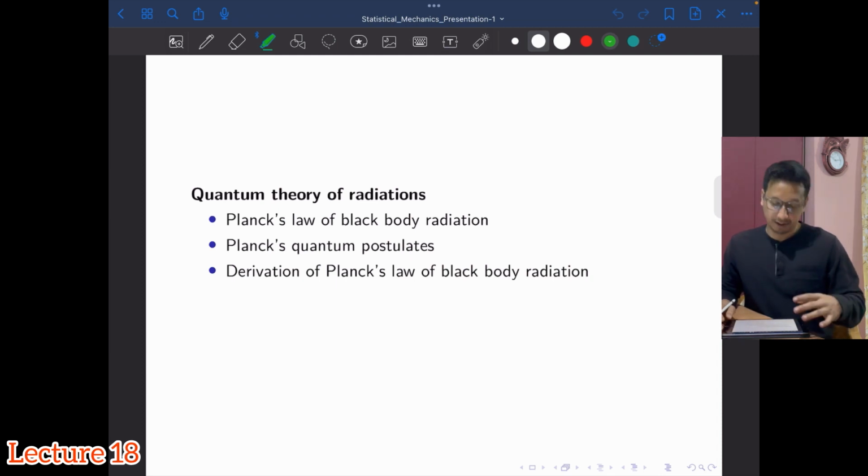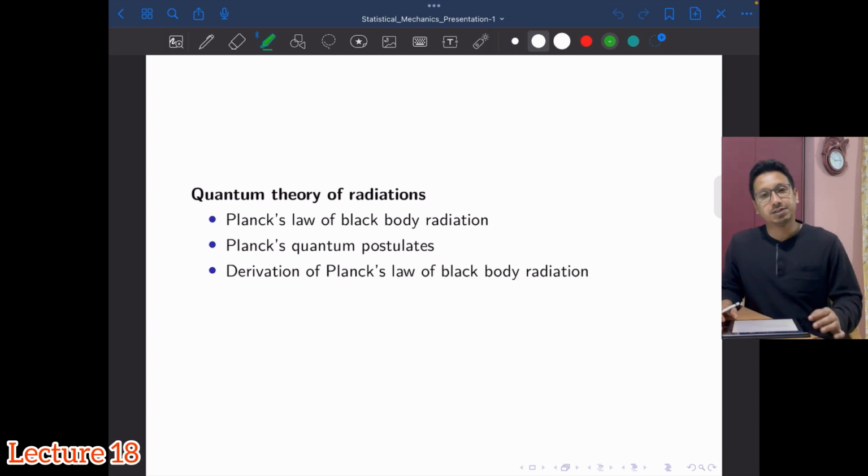In the last few videos, we discussed the classical theory of radiation, where people like Wien, Lord Rayleigh, and James Jeans were trying to explain the experimental observation obtained in the blackbody spectrum, where the variation of energy density peaks at a certain value of wavelength, and then on either side it decays down.